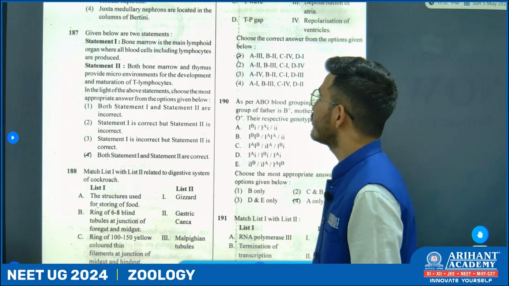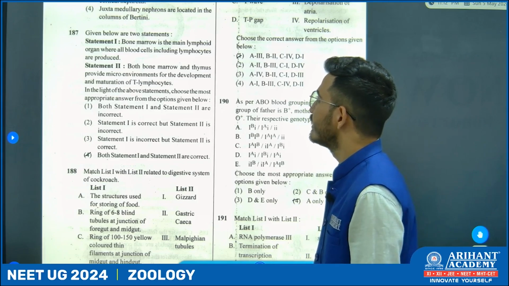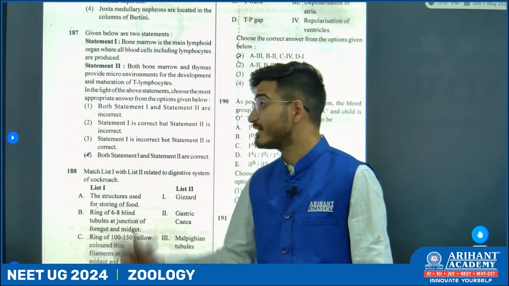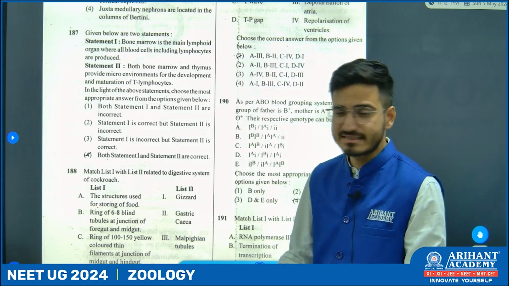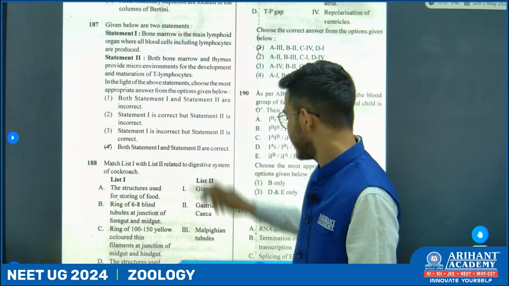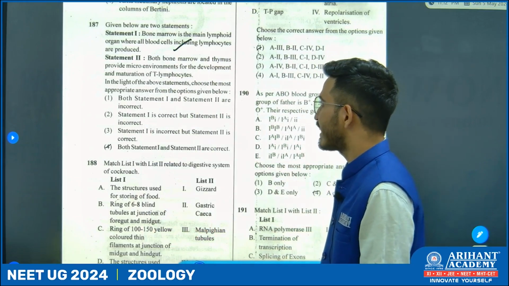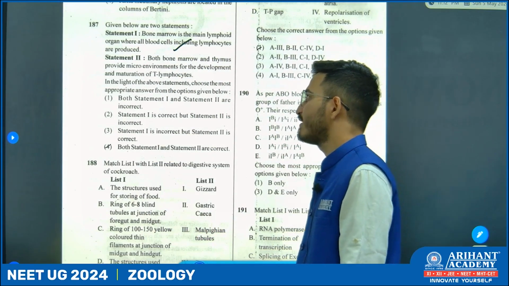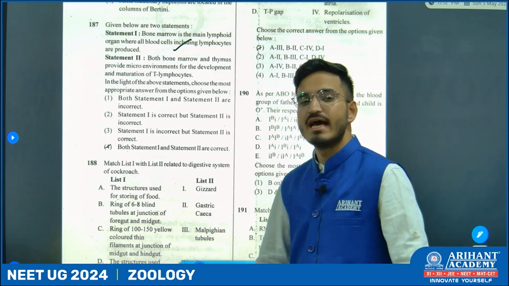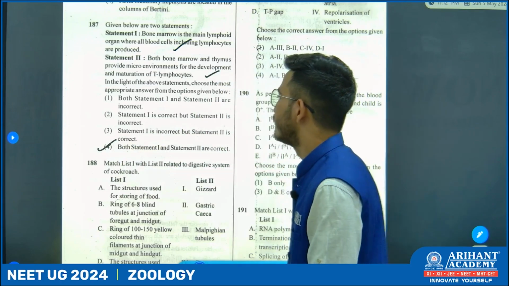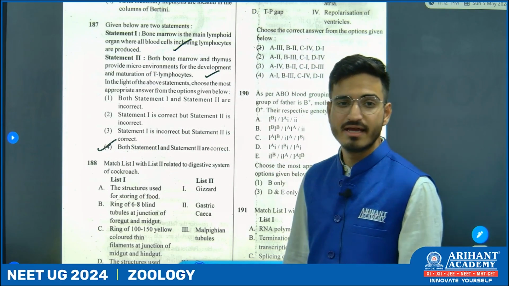187. Bone marrow is the main lymphoid organ where all blood cells including lymphocytes are produced. The statement has come directly from NCERT, so the statement is correct. Next, bone marrow and thymus provide microenvironment for the development and maturation of T lymphocytes. Again, a direct statement from NCERT. So both statement 1 and statement 2 are correct.